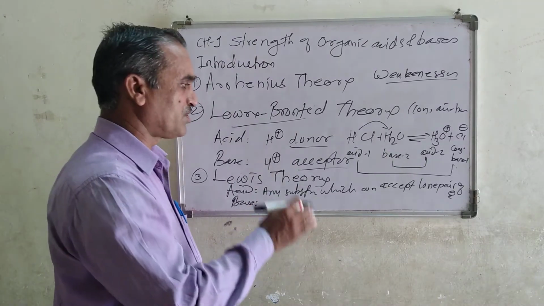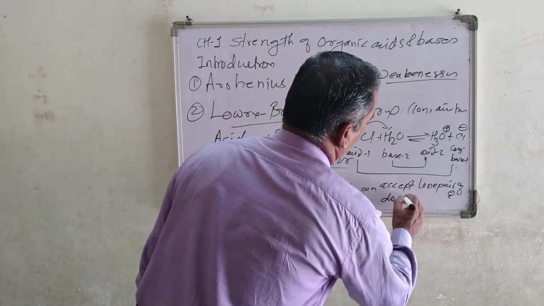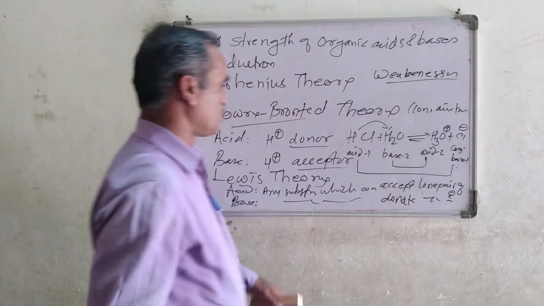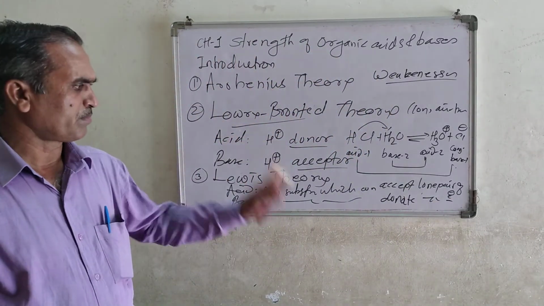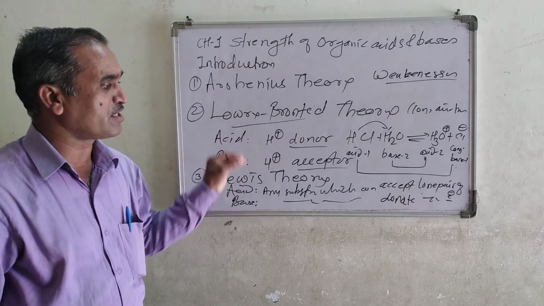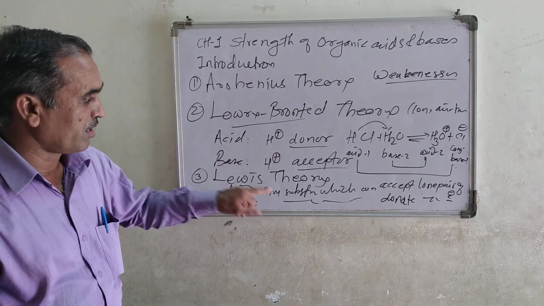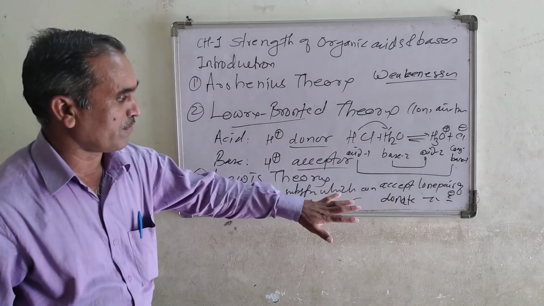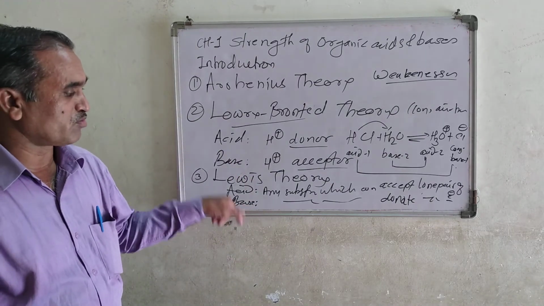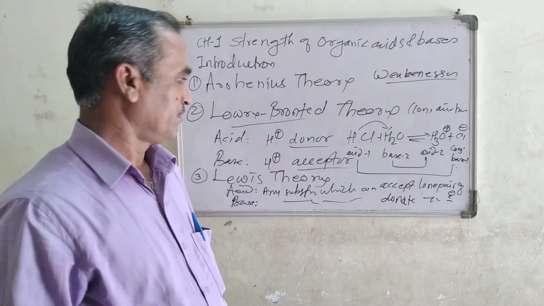Any substance which can donate a lone pair of electrons is known as a base. A simple, more generalized and more precise definition of acids and bases, so all are included here. Any substance which can accept a lone pair of electrons is known as an acid, and base means any substance which can donate a pair of electrons.